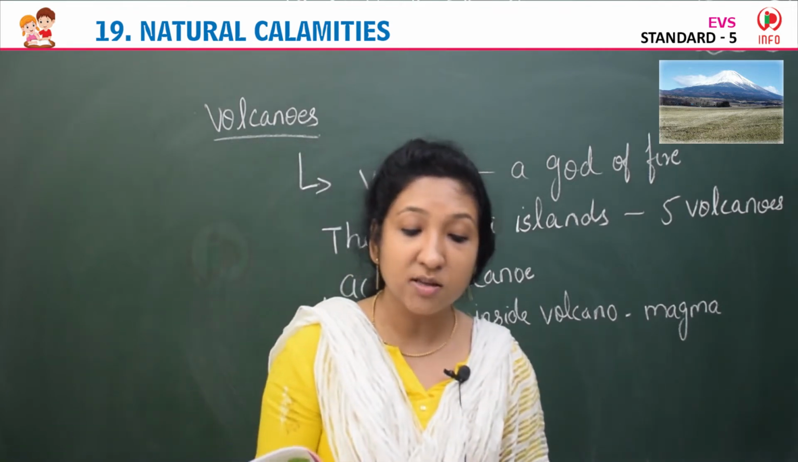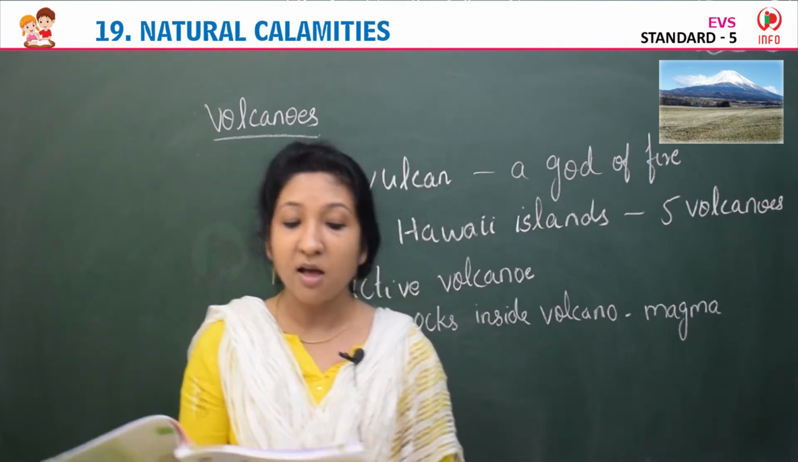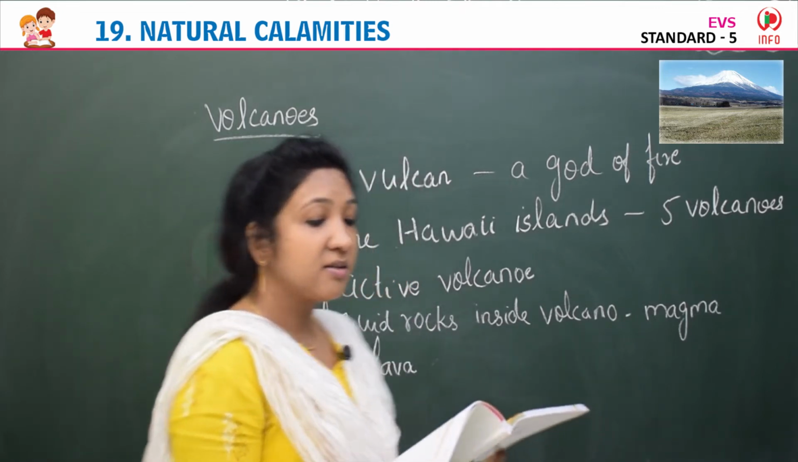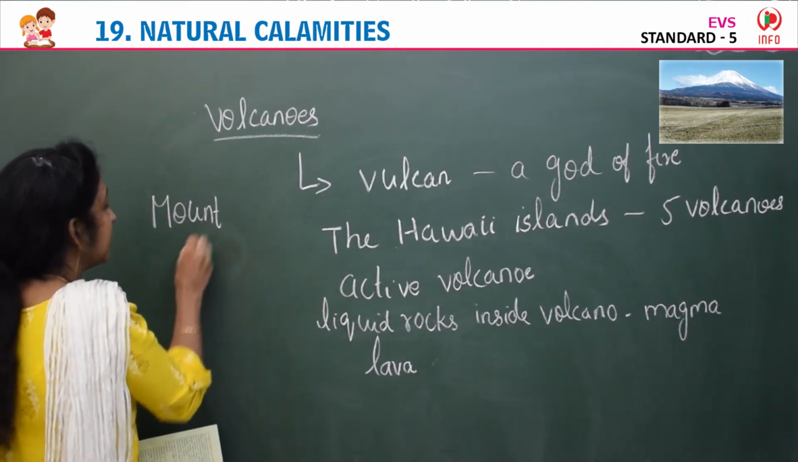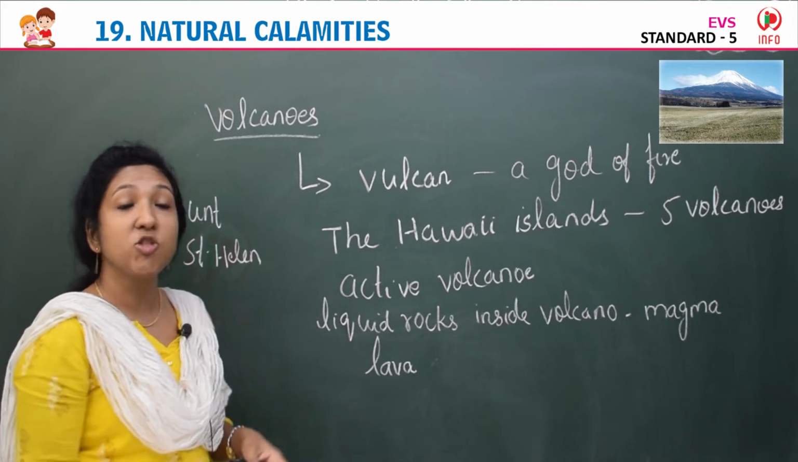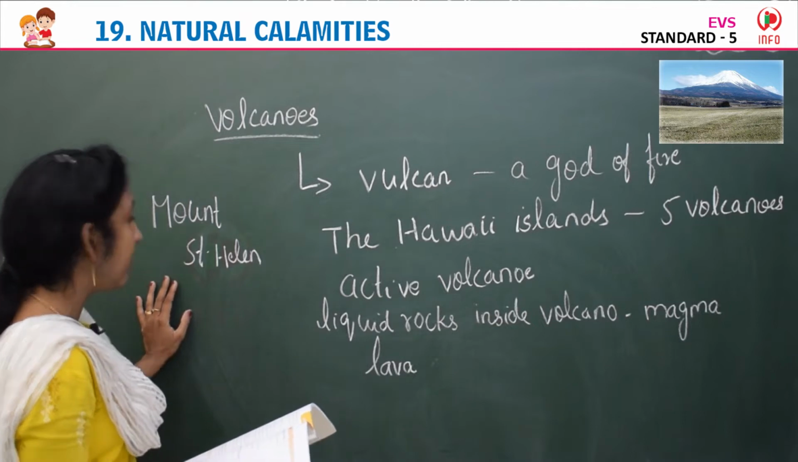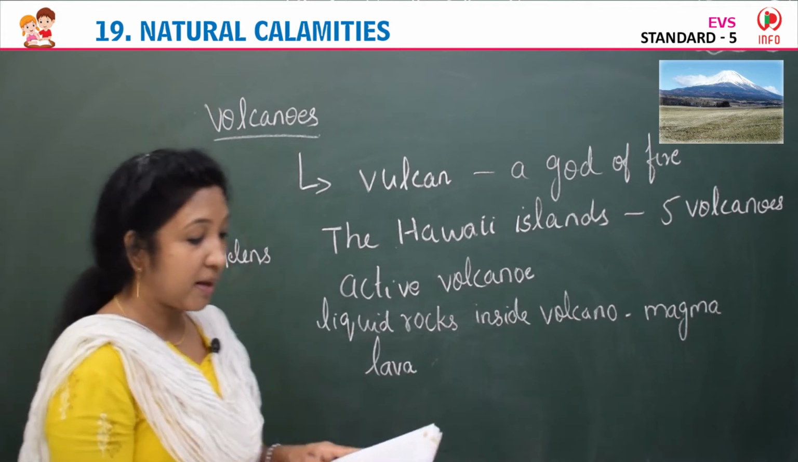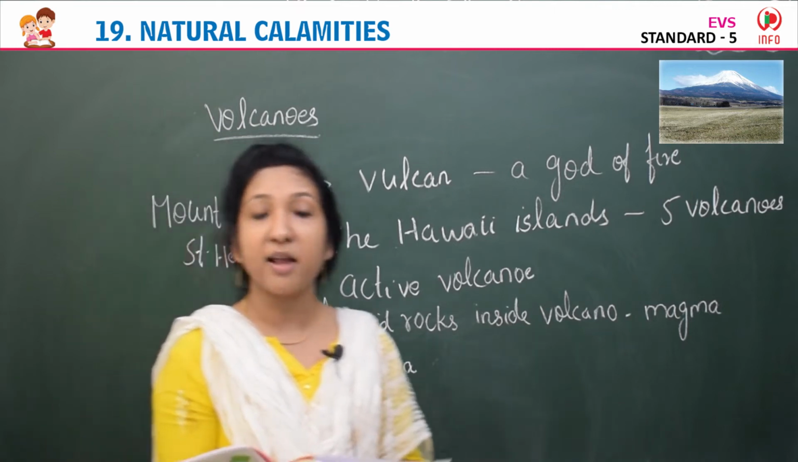The most dangerous volcanic eruption recorded is the eruption of Mount St. Helens in Washington, in America. That is the most dangerous volcanic eruption that has ever been recorded.